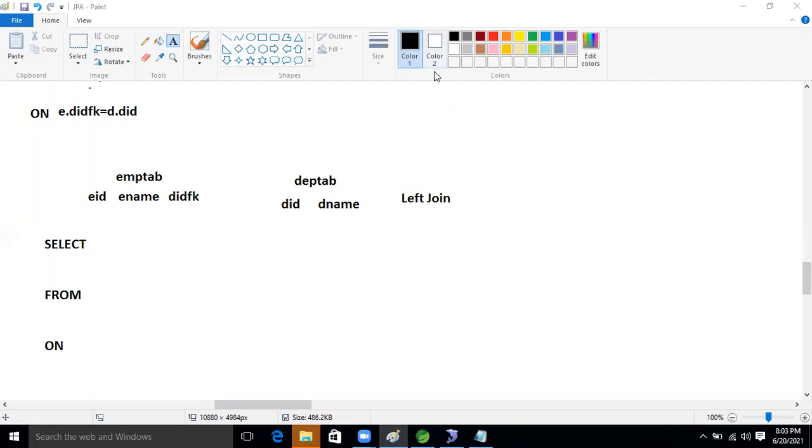Only select D name from EMP tab, E, left join DPT on. Good. What about the others? Yes, Ravi. Clear. I said write the query. I'm not asking whether it is clear or not clear.